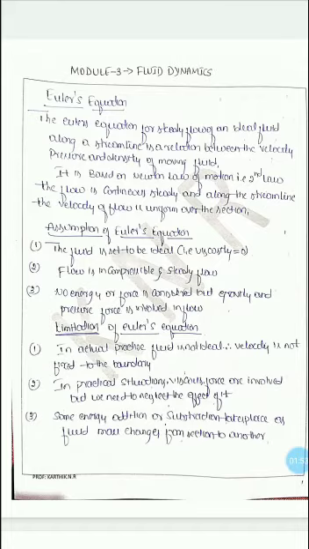This is a major limitation of Euler's equation. Also, some energy addition or subtraction may take place as the fluid changes from section 1 to section 2, but in the assumptions we considered that no energy or force is involved. These are the major limitations of Euler's equation of motion.